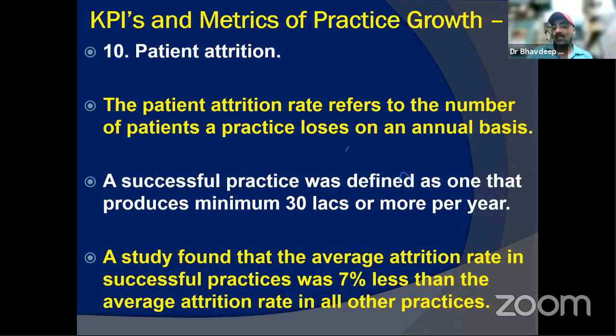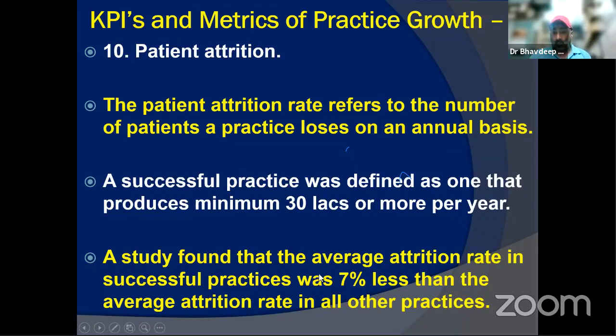So if somebody is earning 2.5 lakhs gross, in non-COVID times as well, I'm not talking about the COVID times, then you're doing good. More can be the upper limit, but this amount is the minimum that is good. But if your practice is growing, if your revenue is good, it is indirectly related to your attrition also. Not directly, but indirectly to patient attrition also.